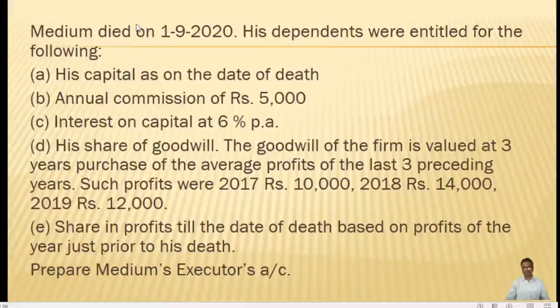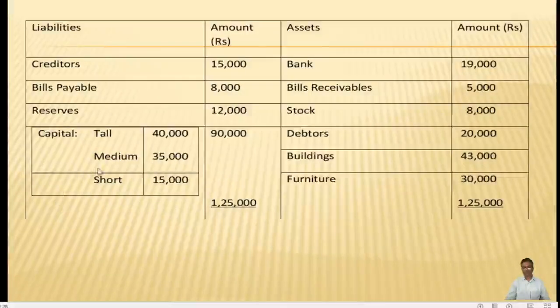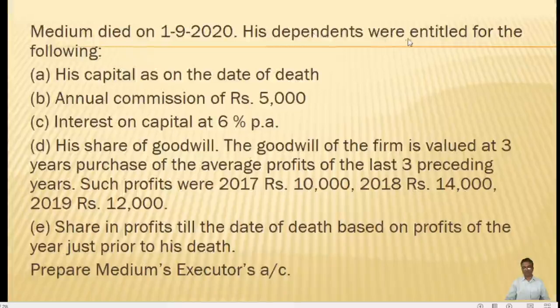And it is mentioned that Medium died. Medium is the middle person, his capital is 35,000. So the relevant items in this balance sheet are the reserve and Medium's capital of rupees 35,000.